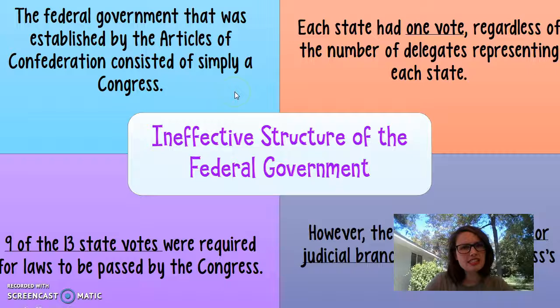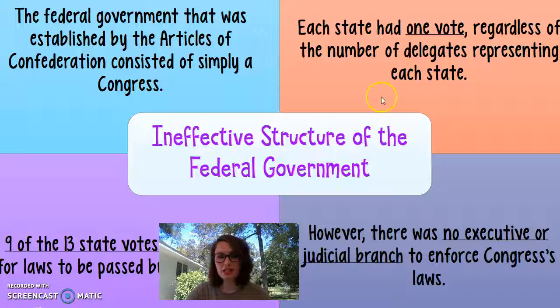Like we said, they consisted just of a Congress. That's it. Each state had 1 vote, regardless of the number of delegates representing each state. And 9 of the 13 state votes were required for laws to be passed. So 9 of the 13 states had to agree, and then a law could be passed. There was no judicial or executive branch to enforce Congress's laws.